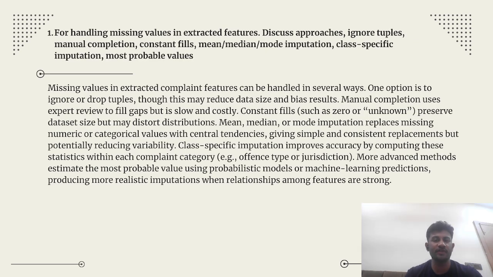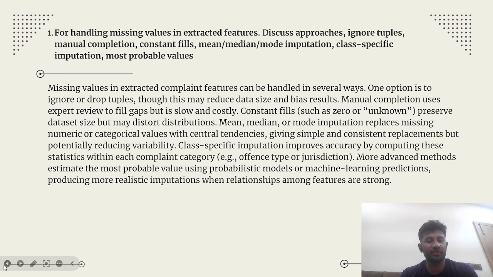Now, for handling missing values in extracted features, discuss approaches: ignore tuples, manual completion, constant fields, mean, median, mode. So this is a question and this is our solution, which tells us that missing values in the extracted complaint features can be handled in several ways. One option is to ignore or drop tuples, though this may reduce data size and bias results.